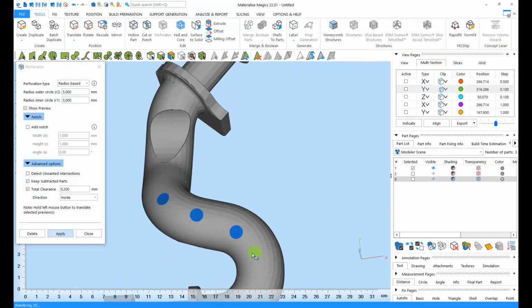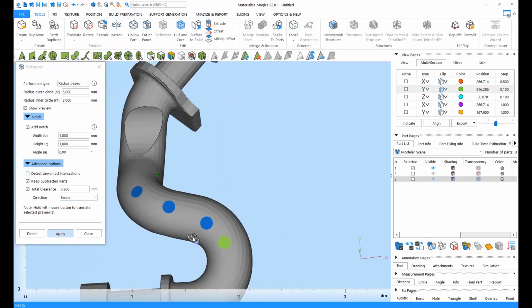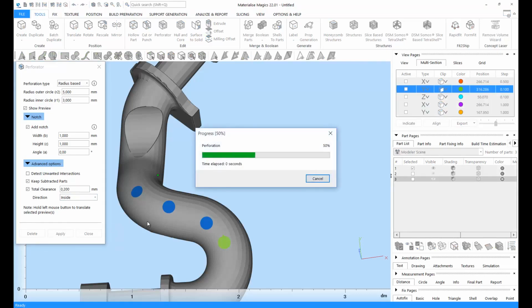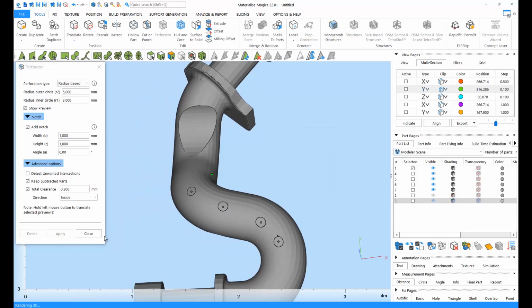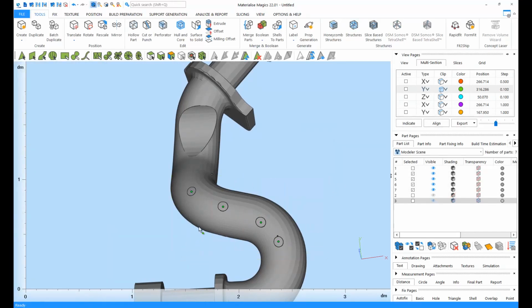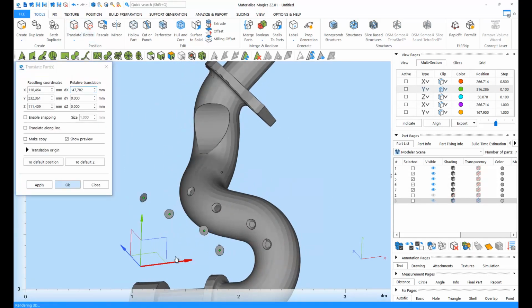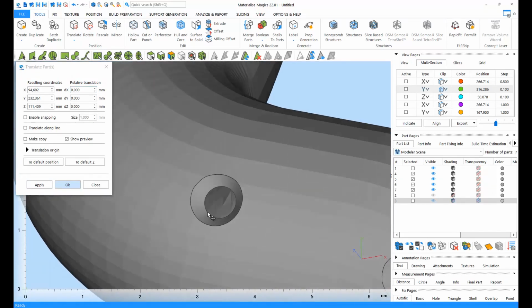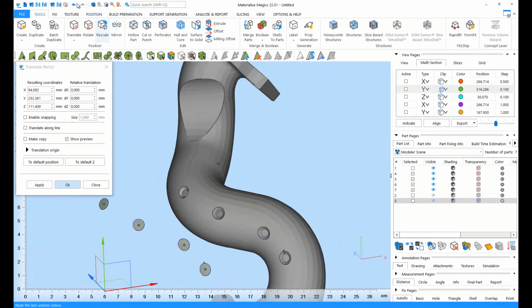locate a few perforation caps. If needed, add a small notch. By leaving the Keep Subtracted Parts option enabled, you can even print out your perforation caps. These caps will be printed with the rest of your part, and they can be attached back onto your part once your powder or resin has been removed from your part. For more details about the perforator, please watch our tutorial video on perforations.